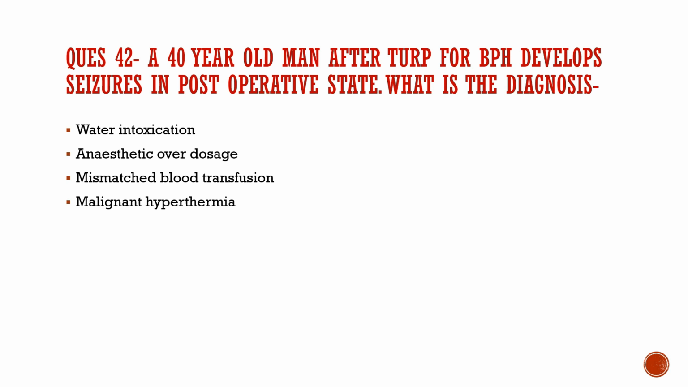Question number 42. A 40-year-old man after the TURP of a BPH develops a seizure in the post-operative state. What is the diagnosis? Water intoxication, anesthetic overdosage, mismatched blood transfusion, or malignant hypothermia. For this old man that develops seizures in the post-operative state, it will be water intoxication.